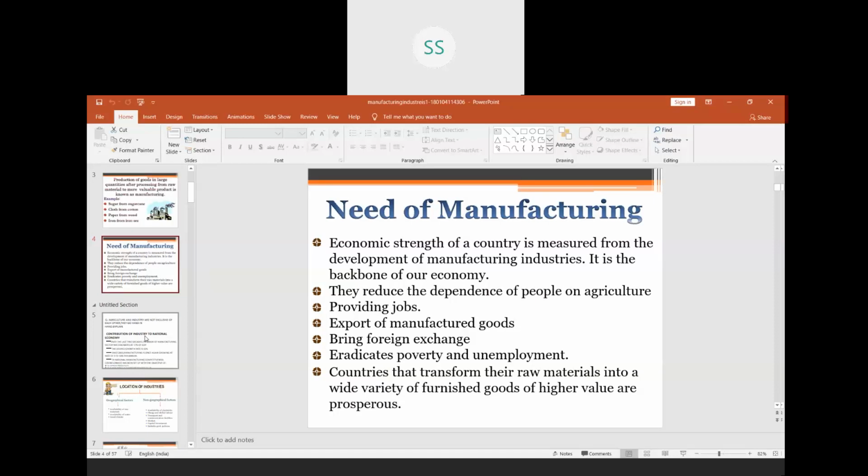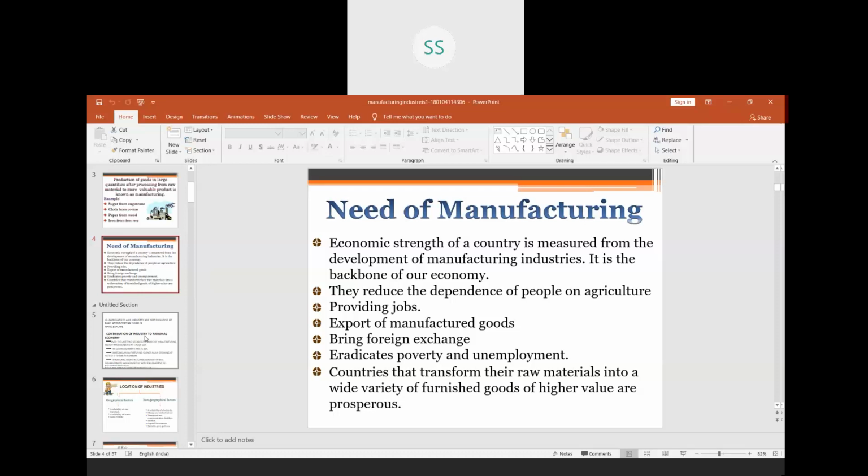Then we also say that manufacturing industries not only help in modernizing agriculture, they are also the backbone of our economy. We have seen that a lot of products made in the manufacturing sector are used in the agriculture sector.